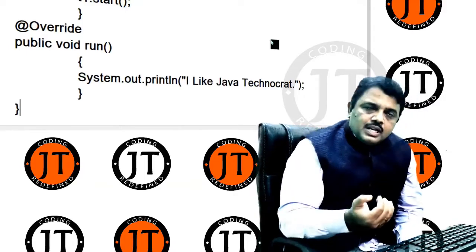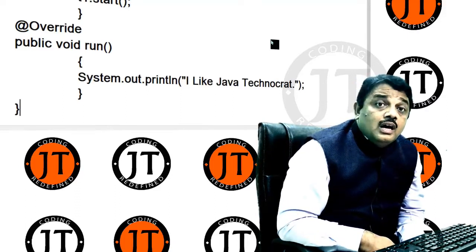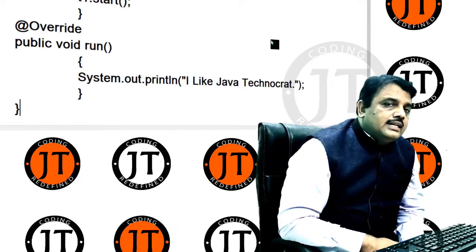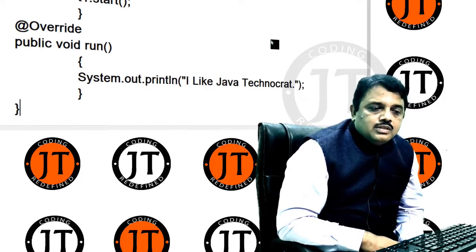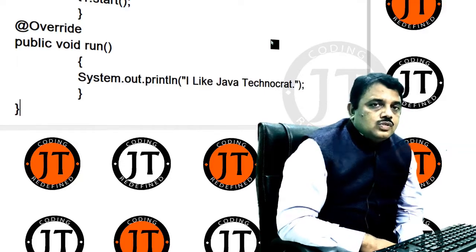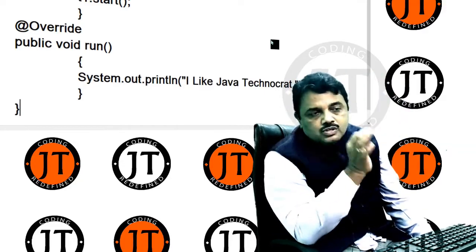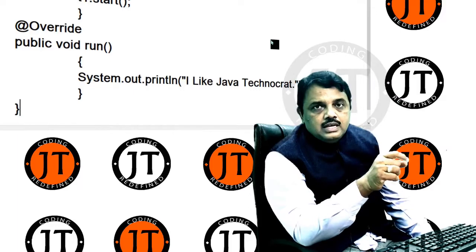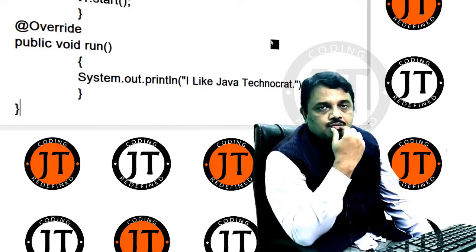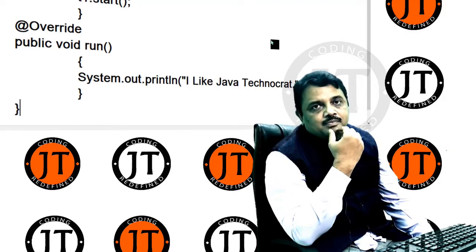The second time, the same thread gets life another time, so the program terminates by generating an exception. What is the exception? IllegalThreadStateException. So remember one thing, if they ask you this question, can it be possible to give life to a thread more than one time, you say no, it is not possible in Java.